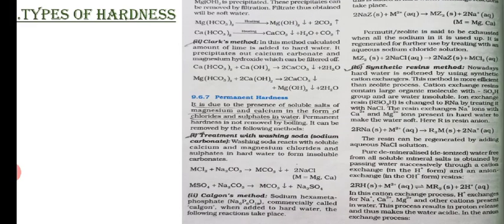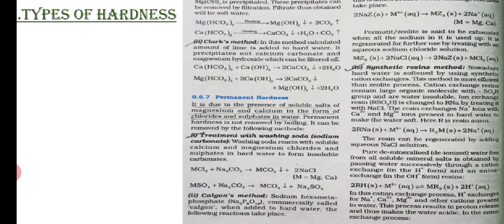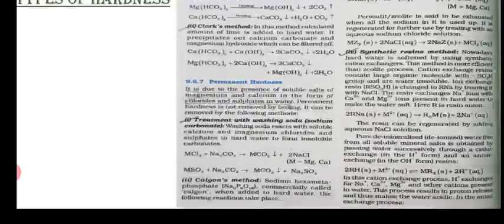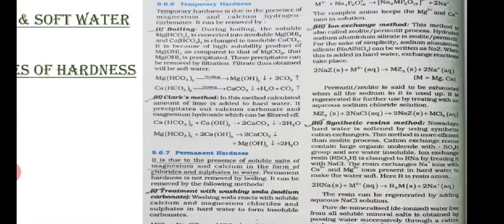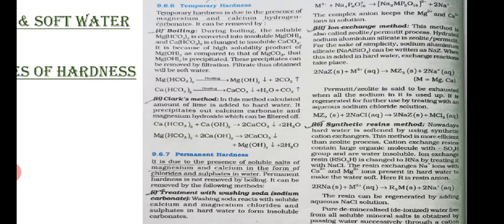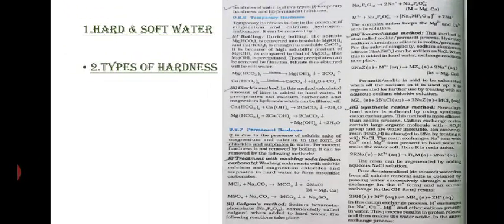Next is permanent hardness. Permanent hardness is caused due to the presence of soluble salts of magnesium and calcium in the form of chlorides and sulfates in water. Permanent hardness can be removed with treatment of washing soda, that is sodium carbonate, or Calgon's method, or ion exchange method, or synthetic resins method, etc.